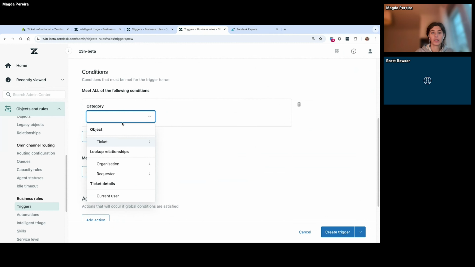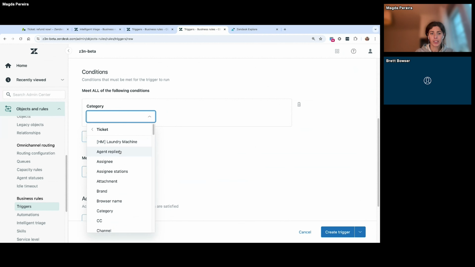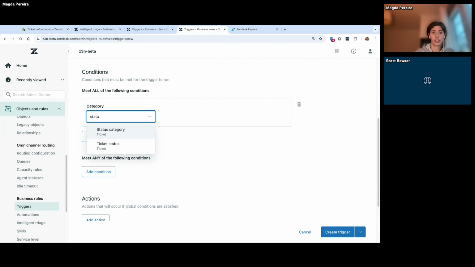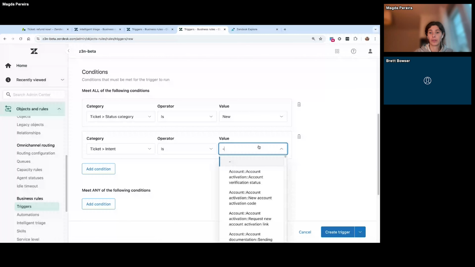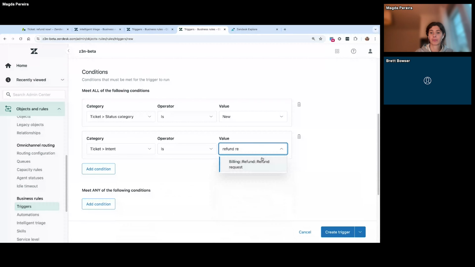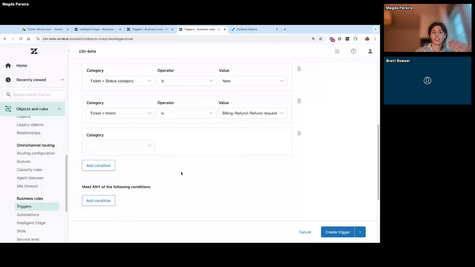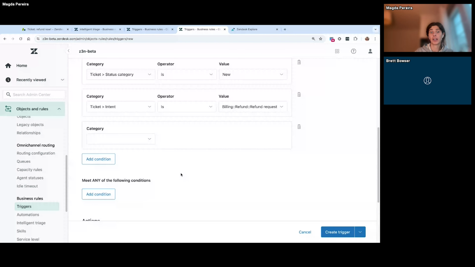As a good practice, we should always select the status first. The status that we want to choose is New, so no one has touched this ticket and there is no follow-up. Then we will select the intent, and the intent in this case is the refund request. For the sake of time, I will not add the condition regarding the confidence level, but as Megan said, you should always do that as a good practice.